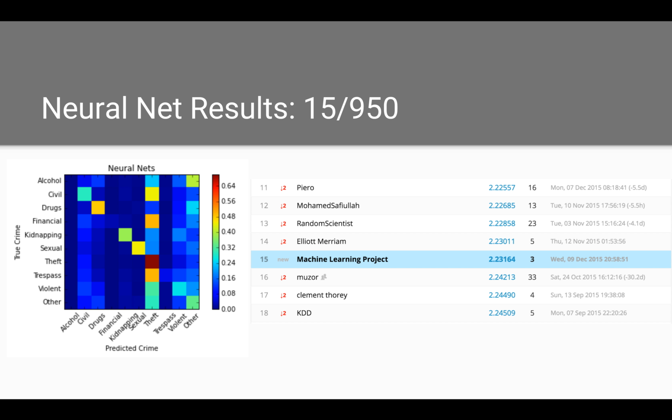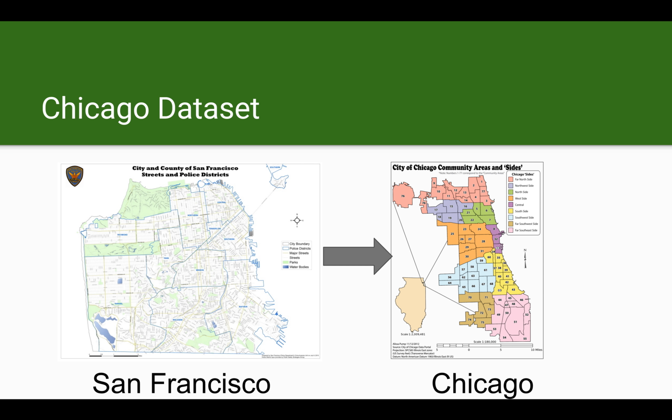Our next step was to try to port our model that was trained on San Francisco crime to the city of Chicago and see how it performed. We found Chicago crime data, which categorized crime into community area rather than PD district. In order to port our San Francisco model, we needed to find new features that were city independent. Features such as address, community area, latitude, and longitude had to be dropped.